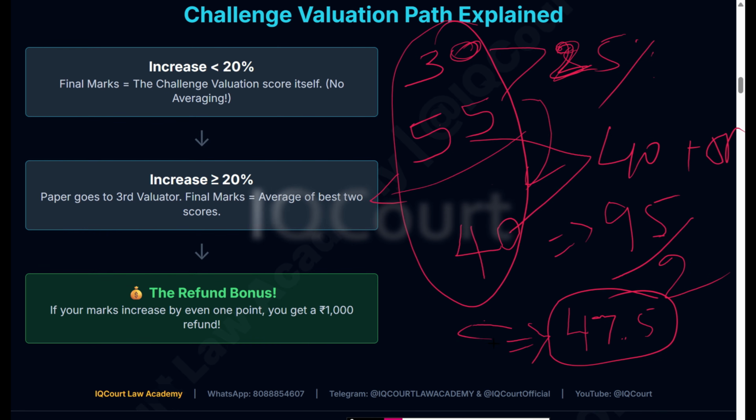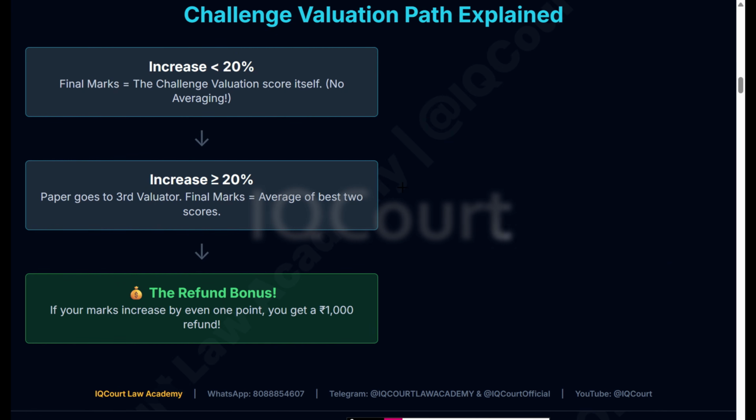And also you will get a refund if there is an increase over your original score. If you get even 1 mark extra, then you will get a 1,000 rupees refund. Even though you are paying 2,100 rupees, you will get only 1,000 rupees refund. That too you will get after 6 months or 1 year. Okay. Now go back to the scenarios.